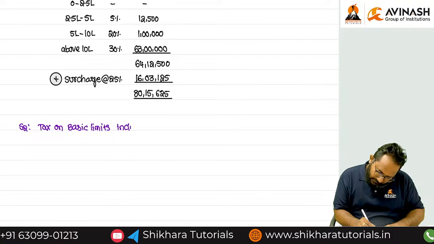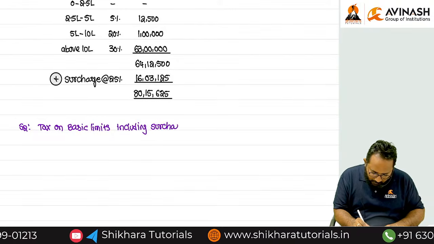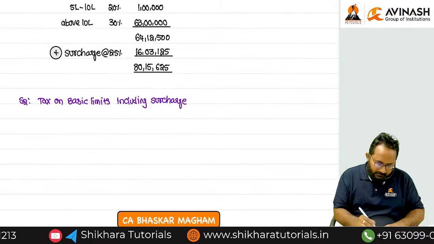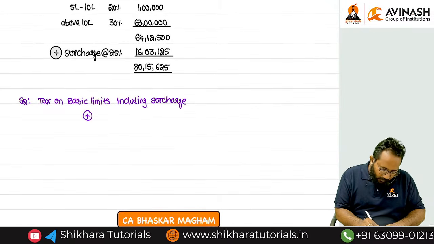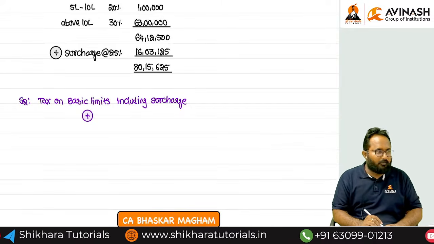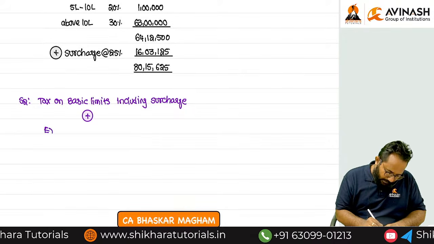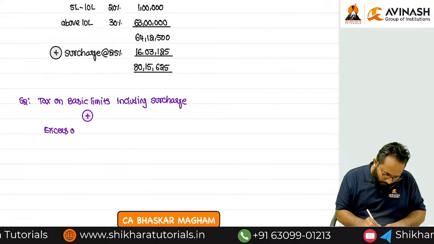Tax on basic limit including surcharge, plus the amount we have to give to the department itself, excess income over the 2 crores. So that is what we can write down, excess over what, ma?